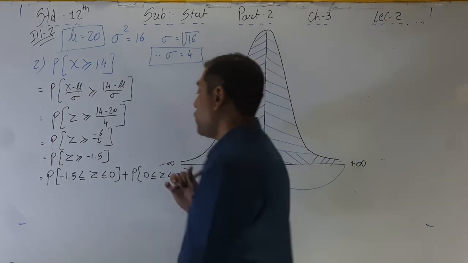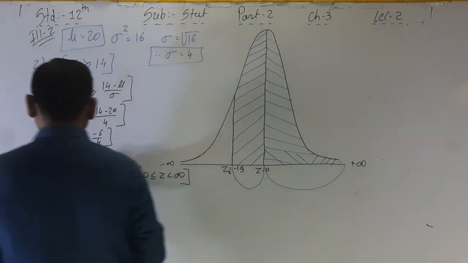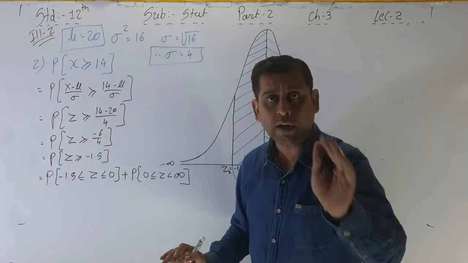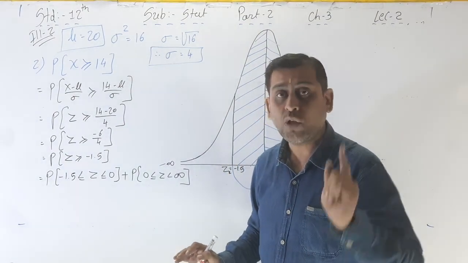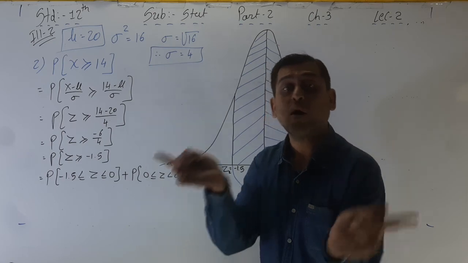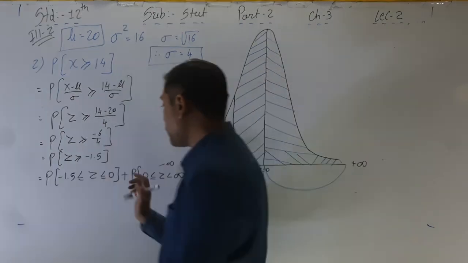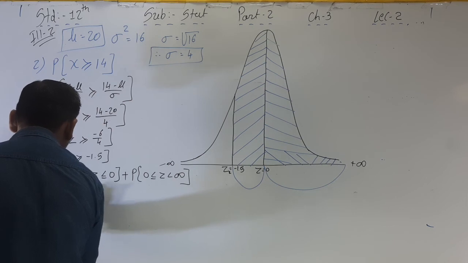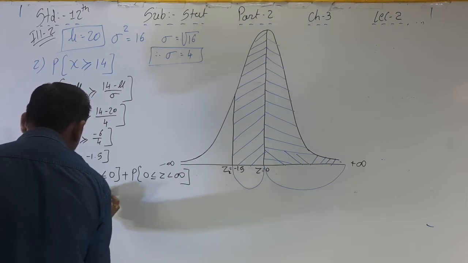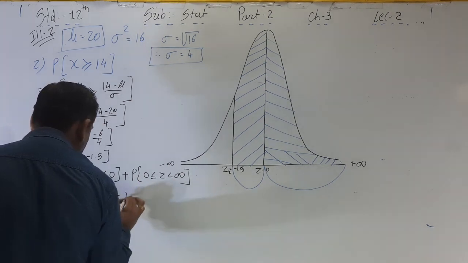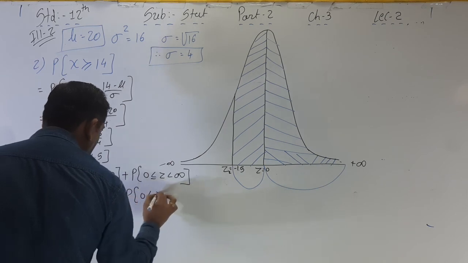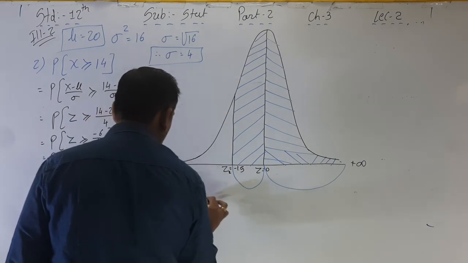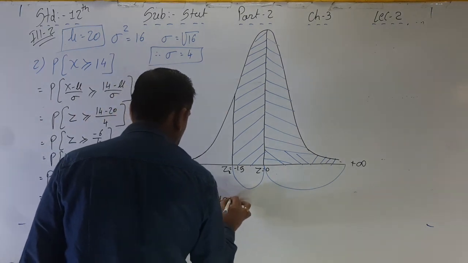Okay, now we have to convert this negative into positive because this one is symmetric. Whenever the probability is for the negative, where the value of z is negative, we have to convert it into positive first of all. So here one step for that: P of 0 less than or equal to z less than or equal to 1.5 plus P of 0 less than or equal to z less than plus infinity, because of symmetry.